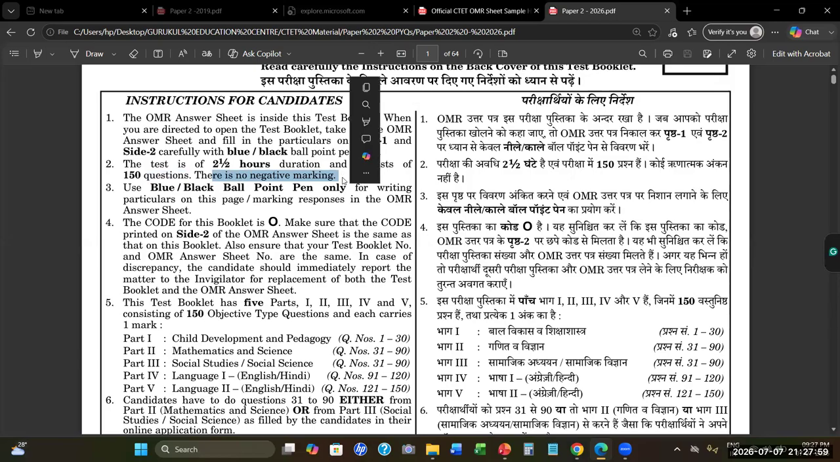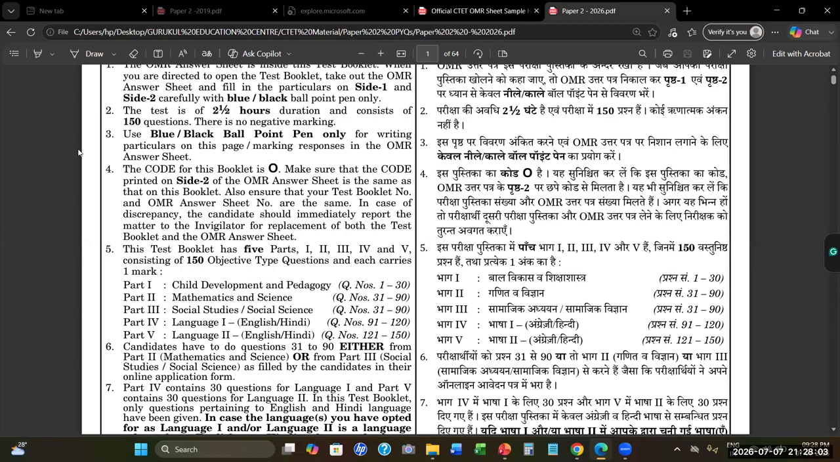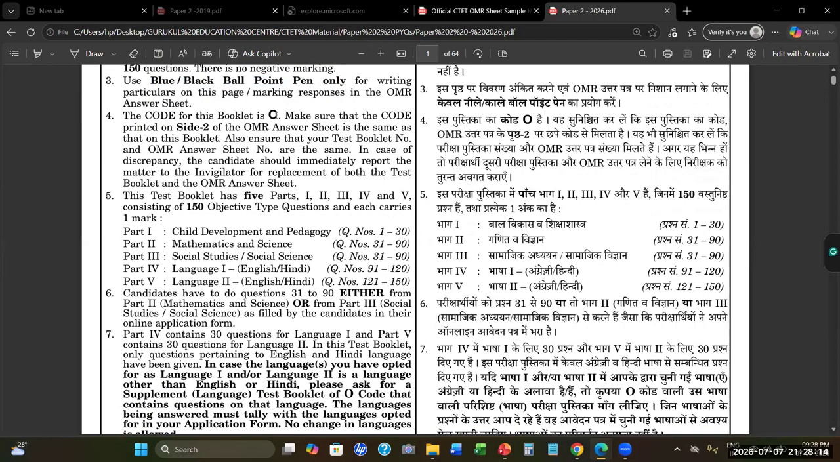There is no negative marking. This we have already discussed. And third point is use black ball point pen only for writing particulars on this page, right? The code of this booklet is O, as I told you. Always the alphabet of the code will be mentioned on the top in bold, right? The questions start from side 2,